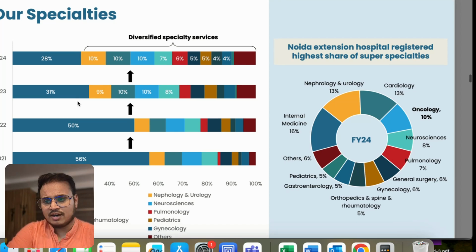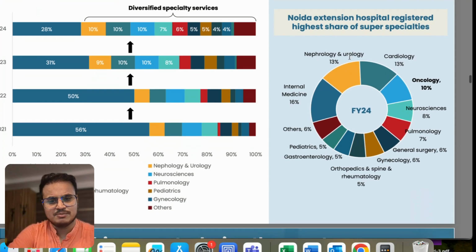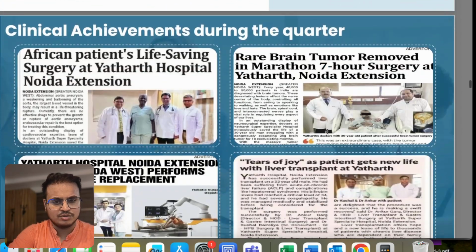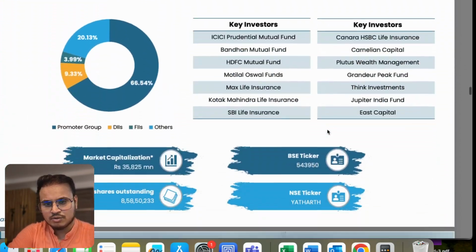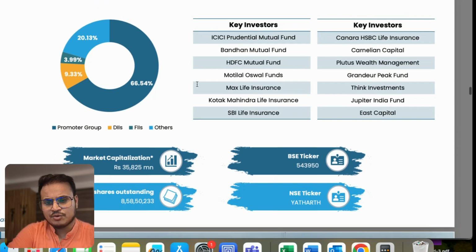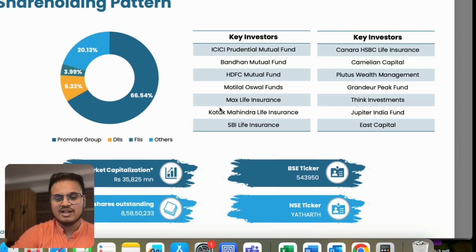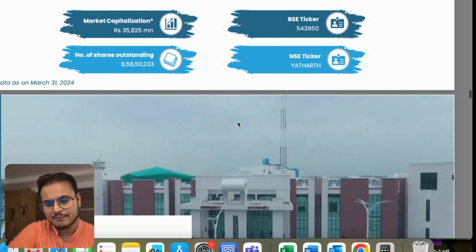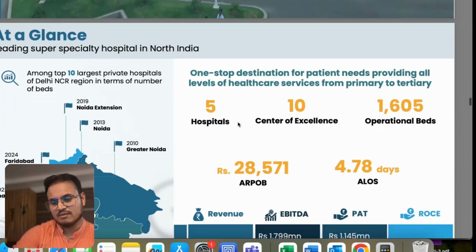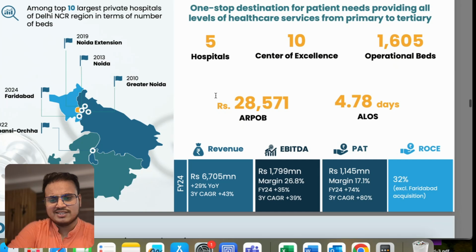This is about specialties, and you can go in and read. They are specialized in nephrology, cardiology, etc. I'll not go through everything here. There are a few key investors. 66.5% is the promoter holding, and some of the key investors are ICICI Prudential, Bandhan Mutual Fund, HDFC Mutual Fund, Motilal Oswal, Max Life, Kotak Mahindra Life Insurance, and SBI Life Insurance. Some very good names you can see here who trust this company and believe in its growth. You can read these things in brief.